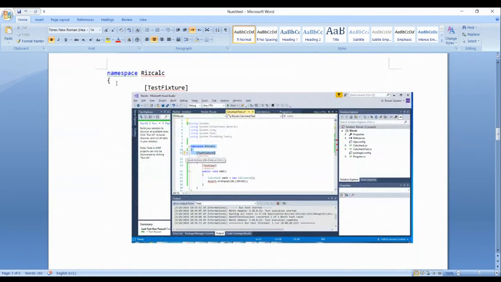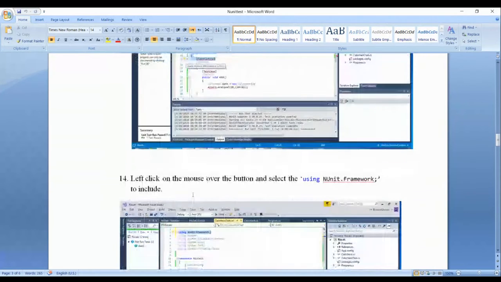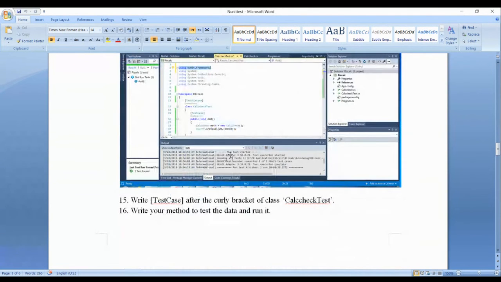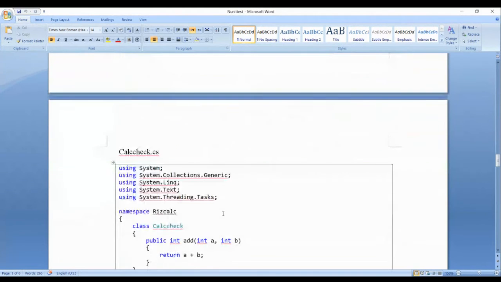As you can see here, namespace RISCalc, TestFixture, TestCase, public void add, calcheck math new calcheck. Assert that R equals 20. So 10 plus 10 should be 20, the expected output. Left click on the mouse over the bulb and select using NUnit.Framework to include. And then write the test case after the curly bracket of class calcheck test. Write your method to test the data and run it.